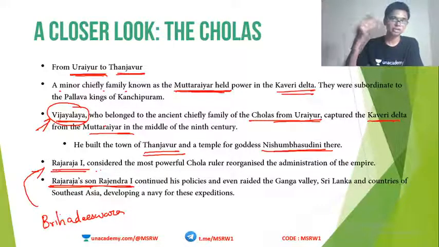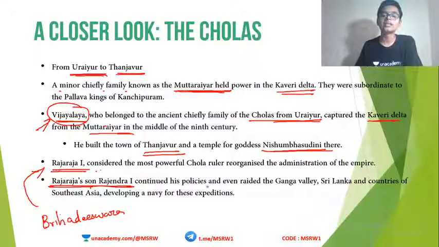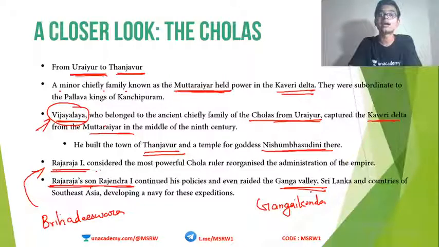He was another very good king, and he even raided the Ganga Valley. He went to the north, annexing various kingdoms, and managed to reach the Ganga Valley. That is why he got the title Gangaikonda. Which Chola king is known as Gangaikonda?